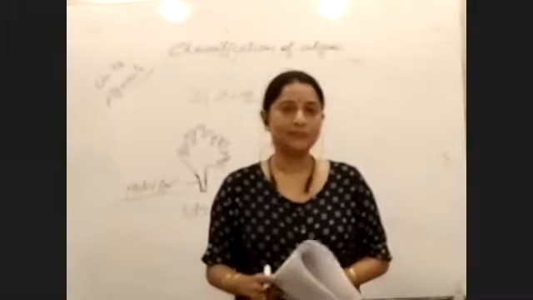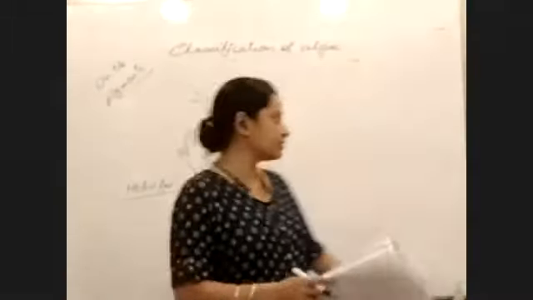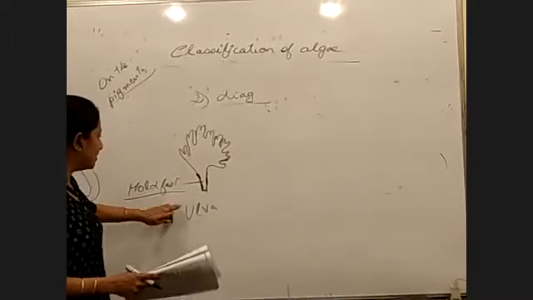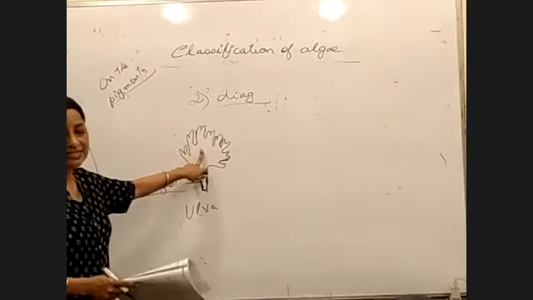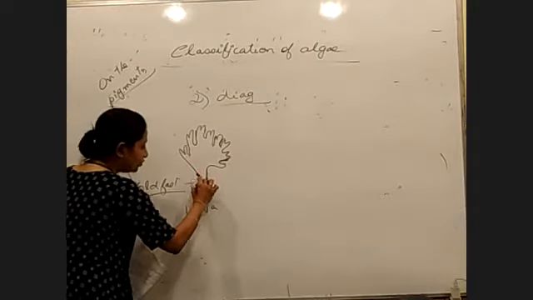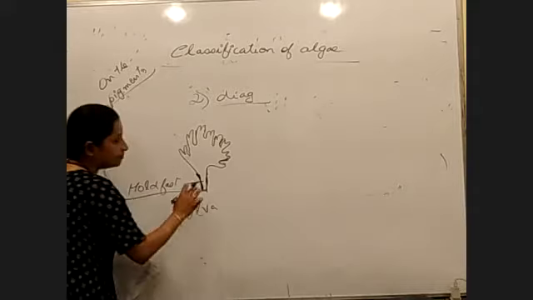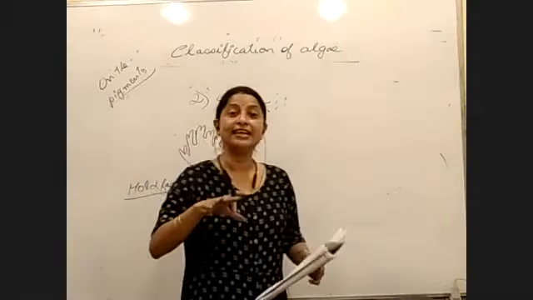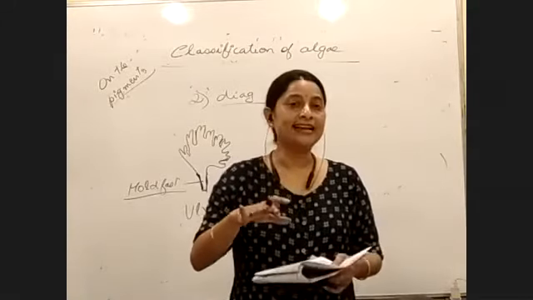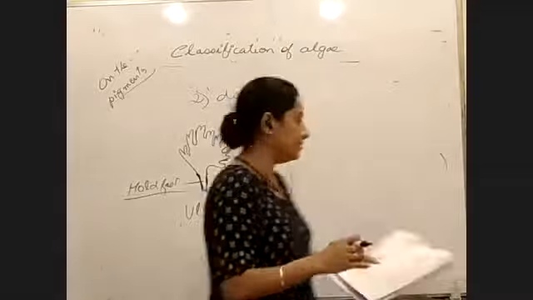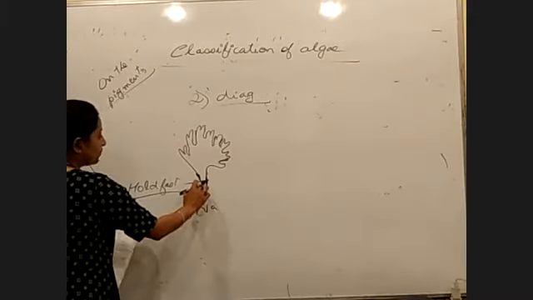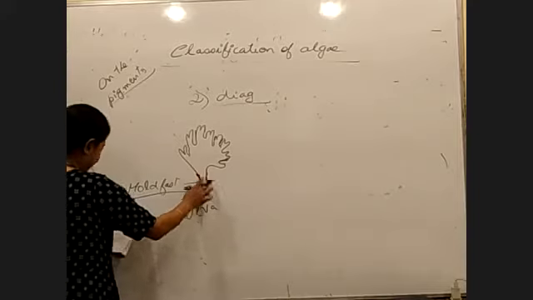You have seen it, right? Yes, ma'am. It looks something like this, that green color. So this Ulva also has a structure like this, and so it is called sea lettuce. And this part with which it attaches to the substratum is called a holdfast. This holdfast is a non-green structure. The rest is green, this one is non-green.